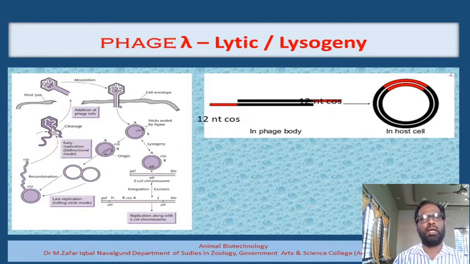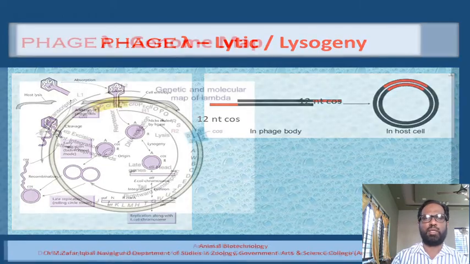In this way, for the decision of the lytic and lysogenic pathway, the C2 protein is very, very important. Depending upon the quantity of the C2 protein, the bacteriophage genome is going to decide whether it is supposed to enter into the lytic pathway or the lysogenic pathway. This is one brief piece of information which is necessary for us to understand the genome of the bacteriophage lambda.